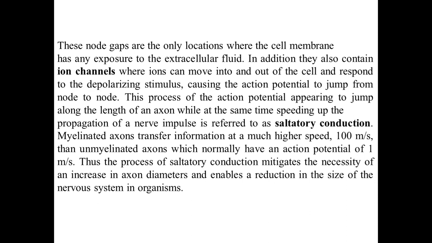This process of the action potential appearing to jump along the length of an axon while at the same time speeding up the propagation of the nerve impulse is referred to as saltatory conduction. Myelinated axons transfer information at a much higher speed, 100 m/s, than unmyelinated axons, which normally have an action potential speed of 1 m/s. Thus, saltatory conduction mitigates the necessity of an increase in axon diameter and enables a reduction in the size of the nervous system in organisms.